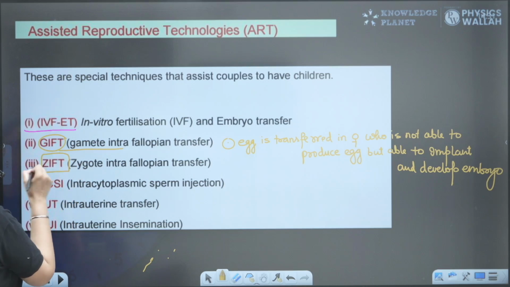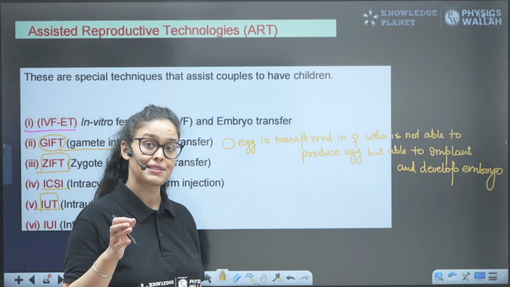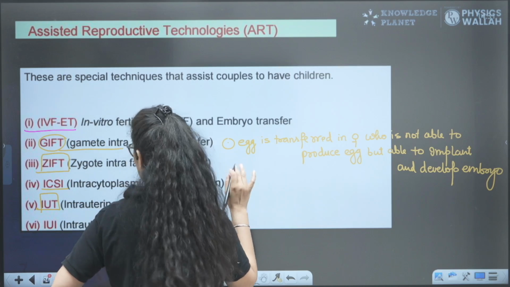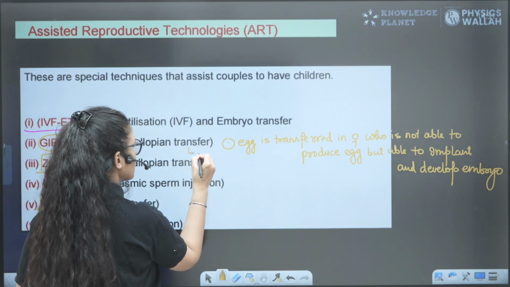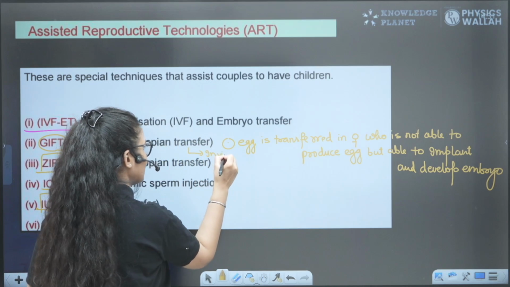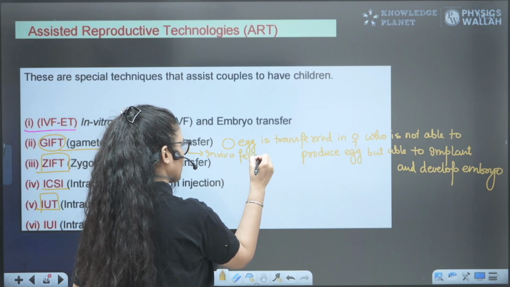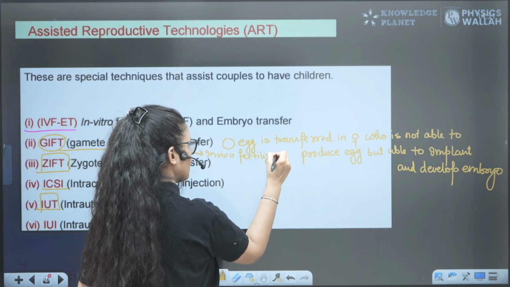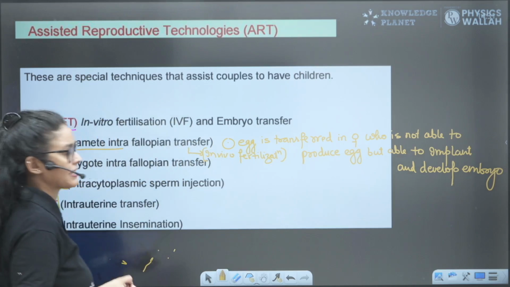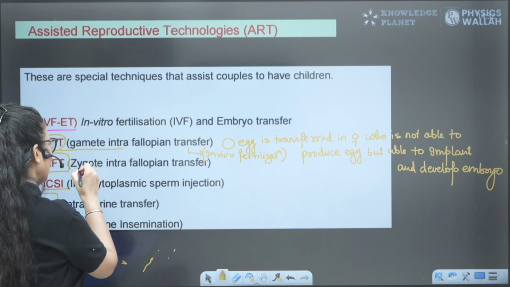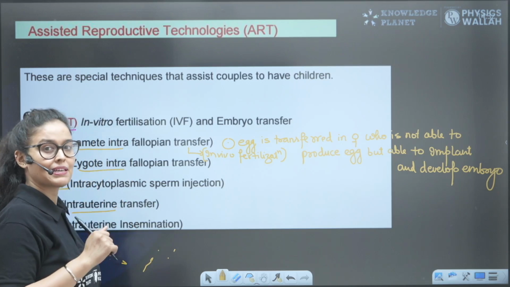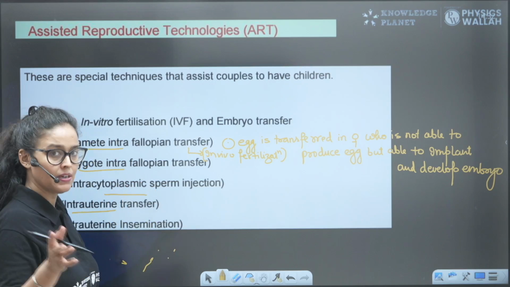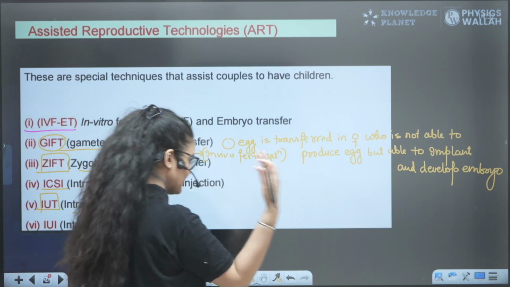You know ZIFT we have discussed, IUT we have discussed. ICSI is intracytoplasmic sperm injection. In this, fertilization also happens outside the body. So in case of GIFT, fertilization is in vivo. In vivo means inside the body. In vivo fertilization and development also. So fertilization happens inside the body and development also happens inside the body in case of GIFT. In case of ZIFT and IUT, fertilization happens outside, but development happens inside, right? And same with ICSI, in vitro fertilization, right? In vitro means outside the body.